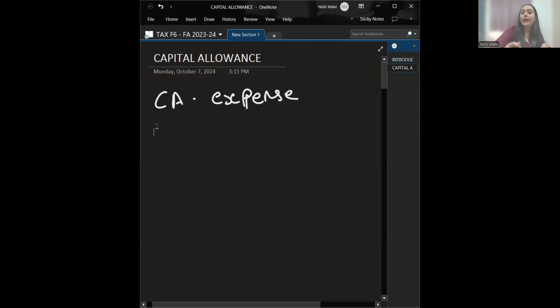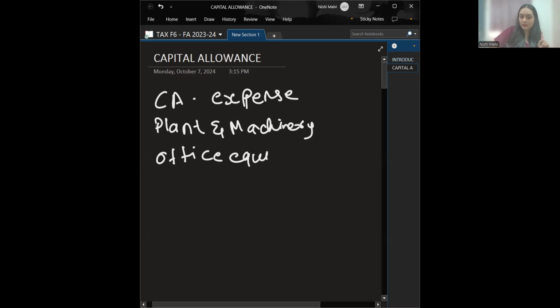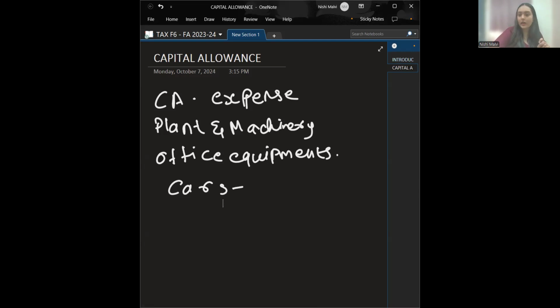Whenever you purchase, at that time you do this, and for the following periods, you do it on the reducing balance basis. This is only for business use, obviously. Plant and machinery, office equipment, cars, but cars have separate rules. So you get capital allowance on all of these assets.